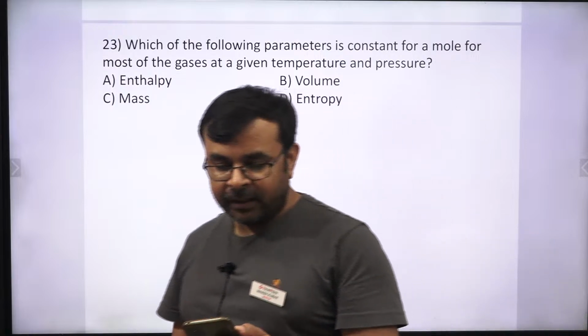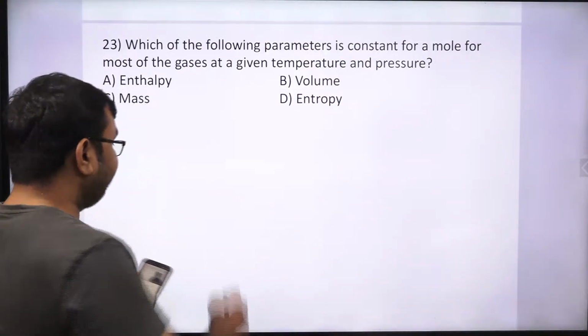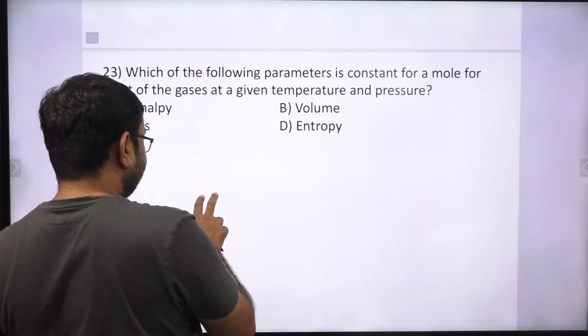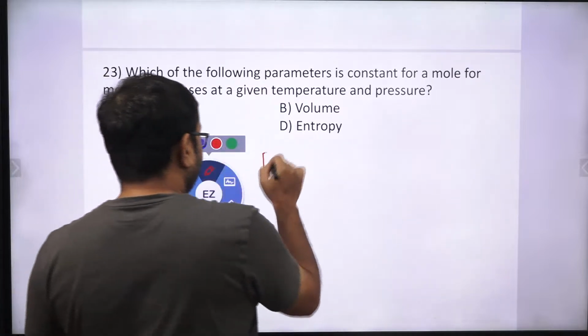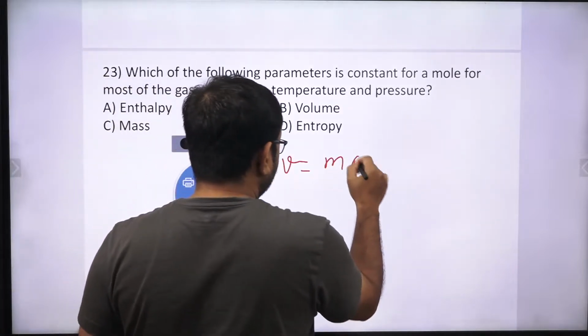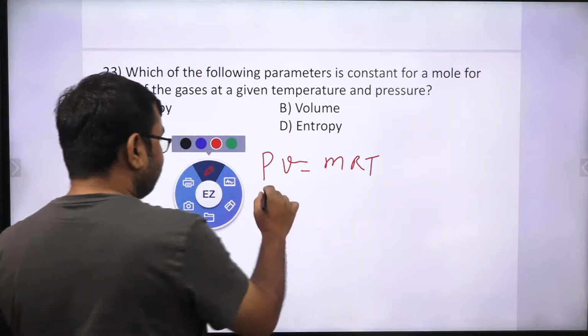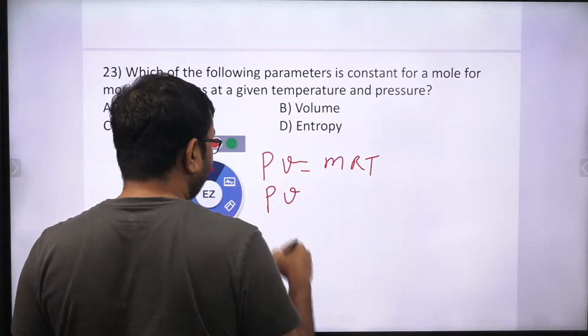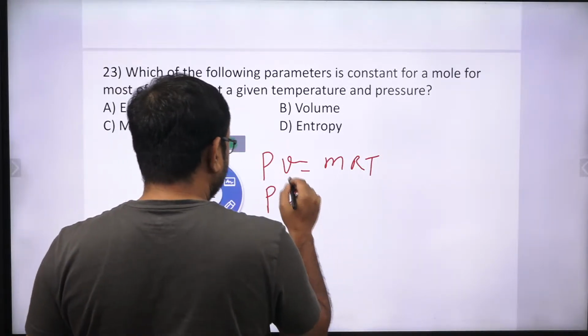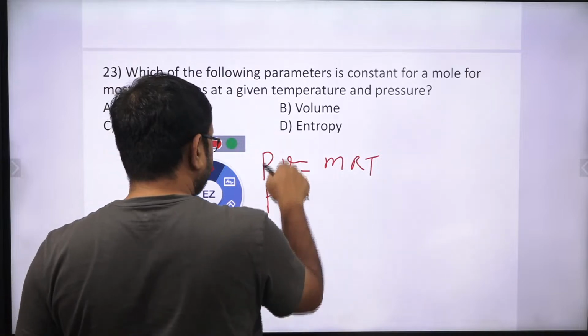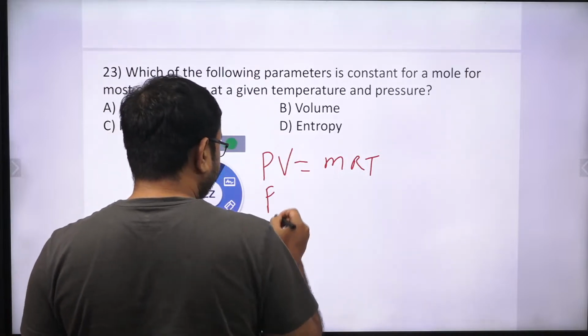For a given temperature and given pressure, if I apply PV is equal to mRT, yes or no? So can I write this as specific volume, volume per unit mass, this is capital V, correct?